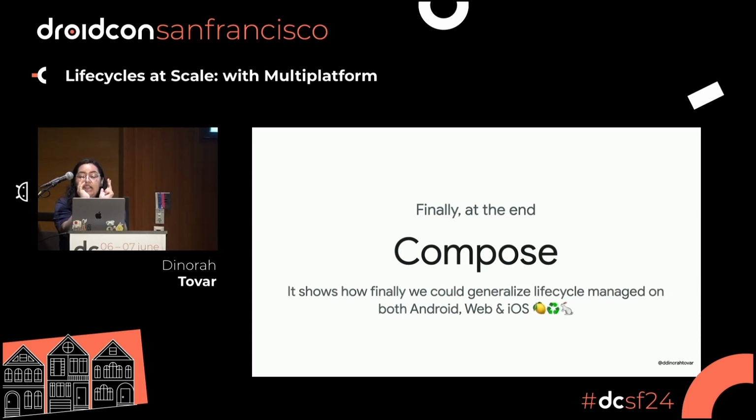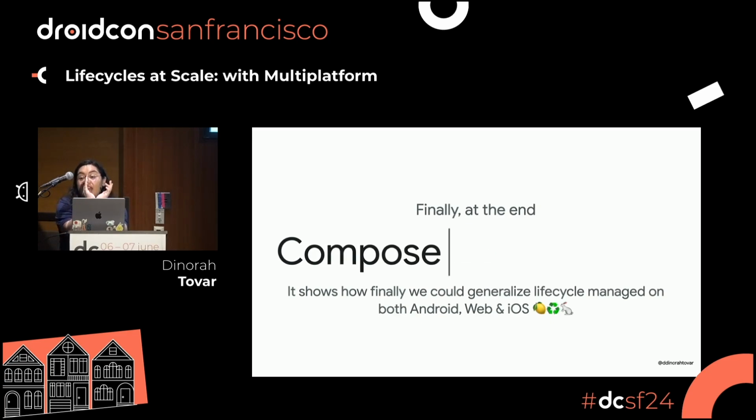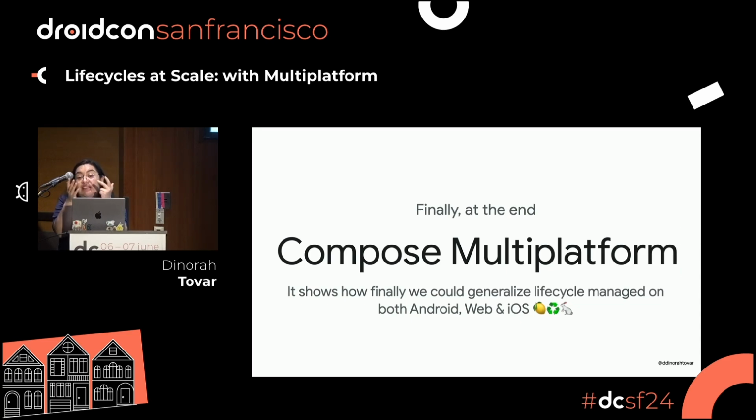So now you can write your code in Compose Multiplatform once and understand how the life cycles are changing in an iOS application when the user is pausing, going to the foreground, or getting a call, and you can simplify that process using Compose Multiplatform.